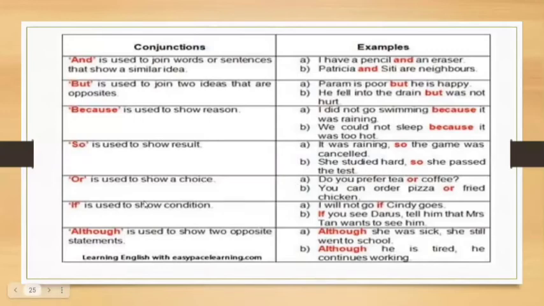Or is used to show a choice. Do you prefer tea or coffee? Tea or coffee? We have a choice. You can order pizza or fried chicken. So we have a choice.